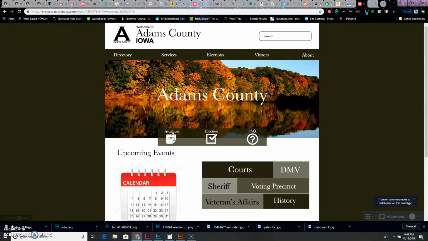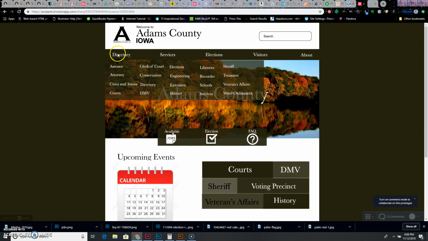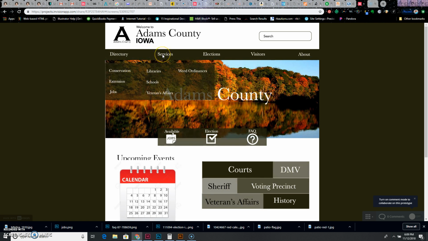Welcome to Adams County, Iowa's new website. As you can tell, it's been greatly improved for easy accessibility. In our top menu, we have a directory, and if you hover over the directory, it will give you the list of the different departments that you can reach to find out the information you need. And then we have a services tab that will help you find the services that are offered by the county and where to go for those.